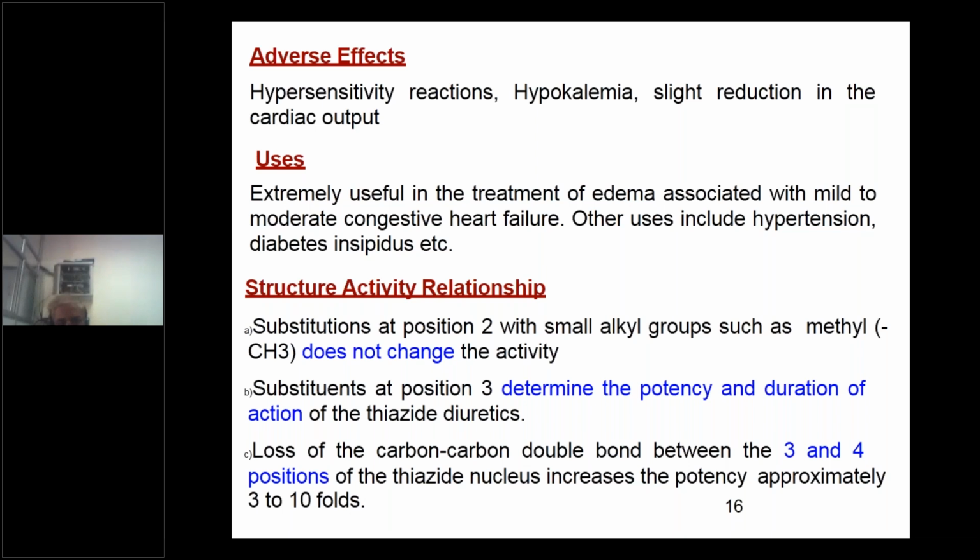So when you make saturation between the third and fourth positions, there will be an increase in potency. Why? Students, please answer me. Why does the potency increase?